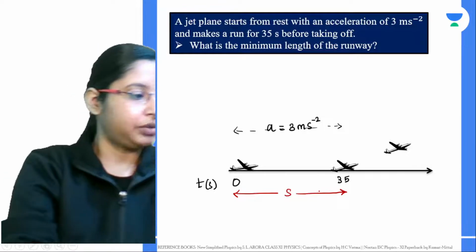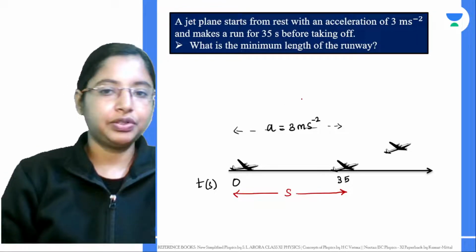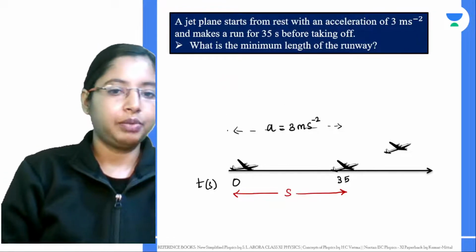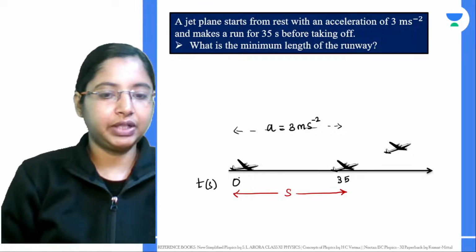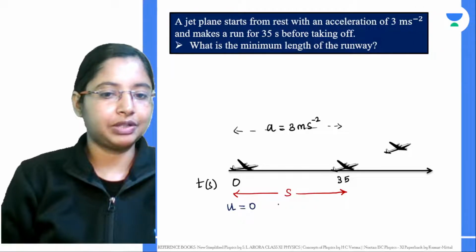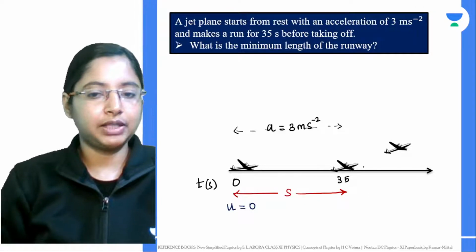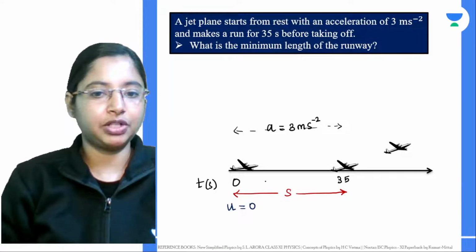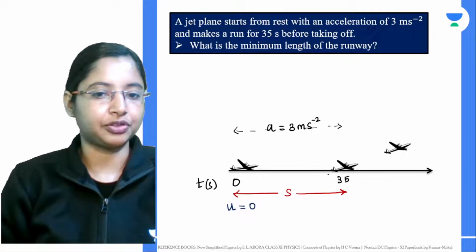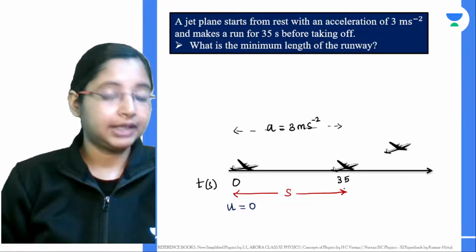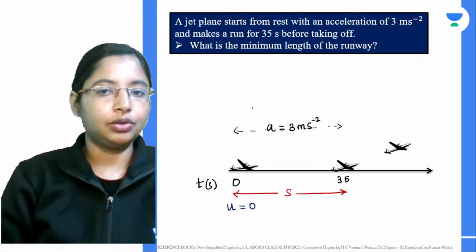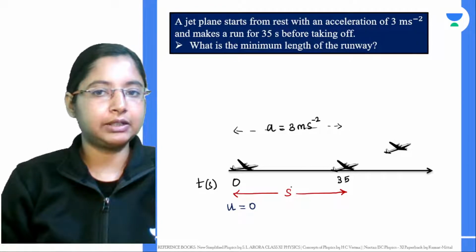For this, we will use the second equation of motion. Because what are the quantities we know in this equation? Initially, at time 0, the plane is just starting from its position, so the initial velocity is 0. We don't know what its final velocity is, but we know from 0 to 35 seconds what its acceleration is. We know a, and we also know the time t when it is about to take off, which is 35 seconds. These are three quantities we actually know.